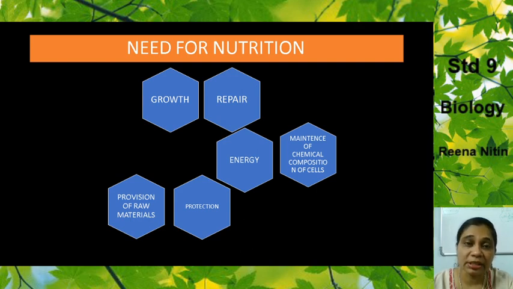raw materials. How does our body get this from the food that we eat, from the nutrition given to our body, from the food that we consume. So all these six factors are essentially the need for nutrition. They are the reason why our body requires nutrition.